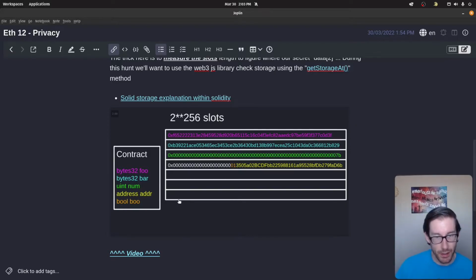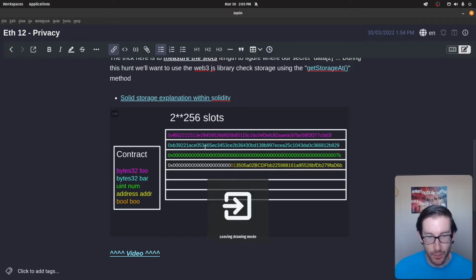And then last here we have our address variable, and then we have our Boolean variable. So Boolean only takes up 2 bytes, and then the address takes up, I think this is 16, or no, 32 maybe, I don't know. It takes up roughly half, the address one. You can definitely do a little Googling and figure out specifically how many bytes that takes up.